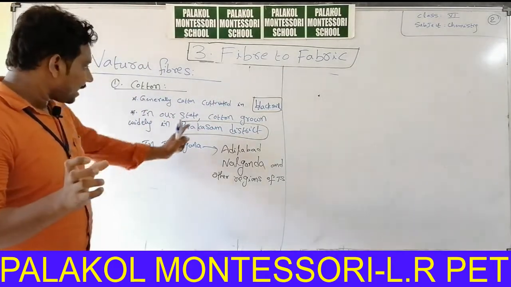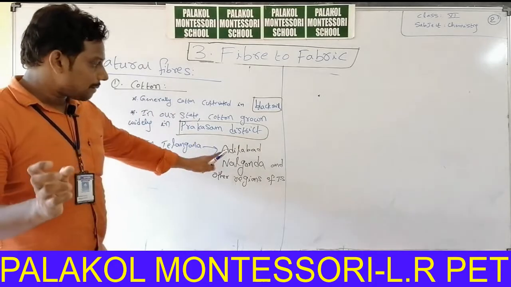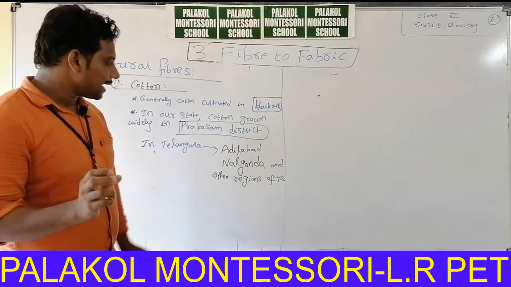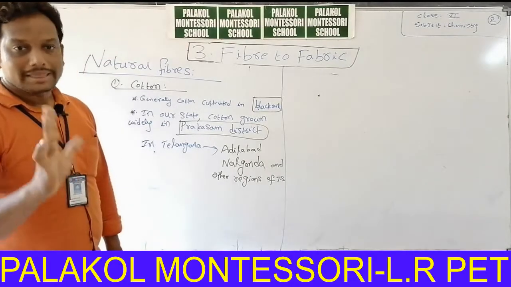In Telangana, cotton is grown widely in Adilabad, Nalgonda and other regions of Telangana. TS is the shortcut for Telangana. That means in Telangana cotton is grown widely in the old Adilabad district, the old Nalgonda district and other regions.